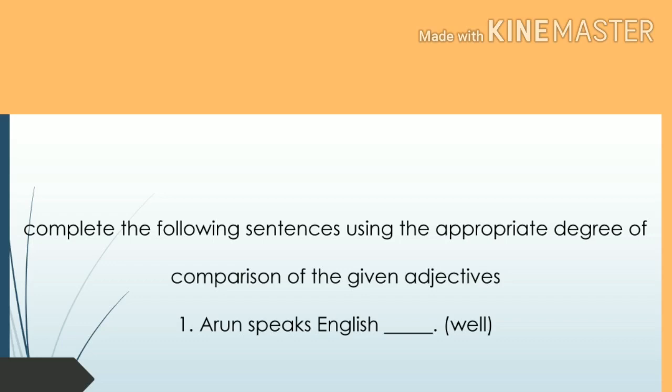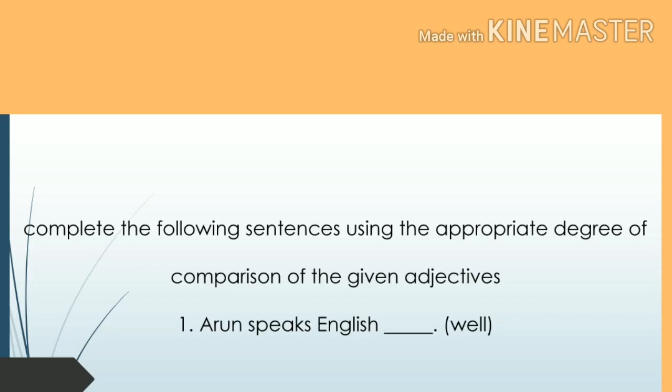First, you have to check the noun in a sentence. If it contains only one noun, then it is positive degree. If it has a comparison, if it has two nouns, then it is comparative degree. If the noun is compared with all other nouns, then it is superlative degree.